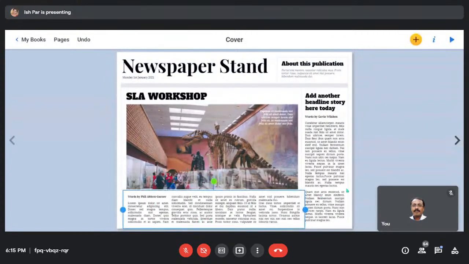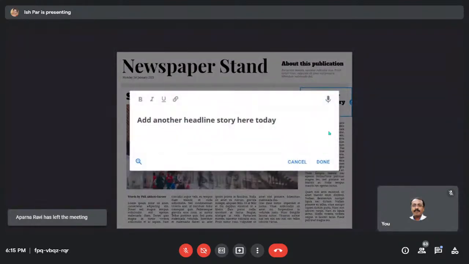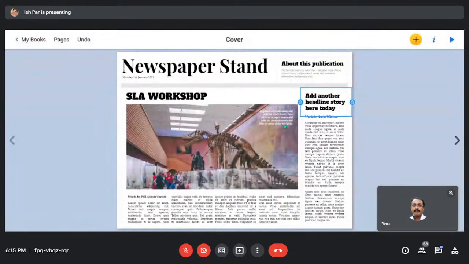So this is how you can edit a newspaper or a magazine with a ready-made template. Just double click it. I hope this is clear to you, using double click on the ready-made templates. But what we will be working on is starting with the blank template.